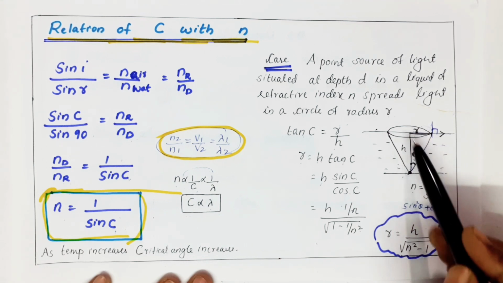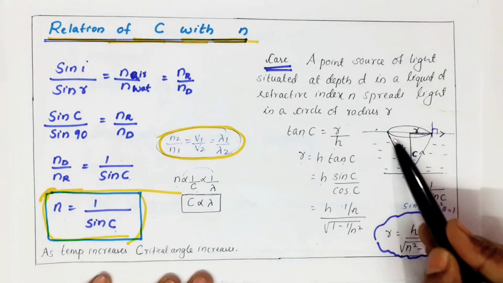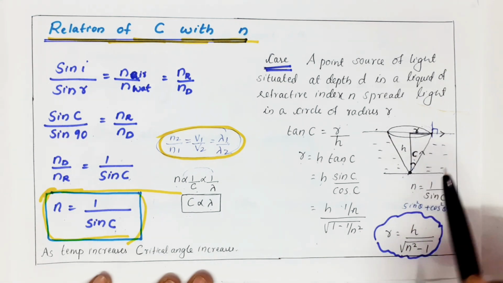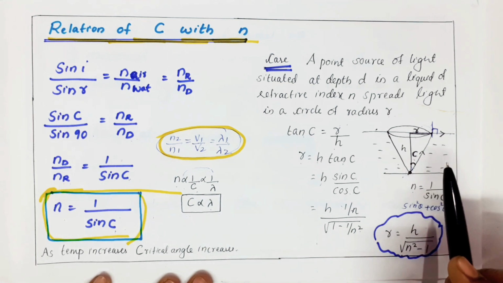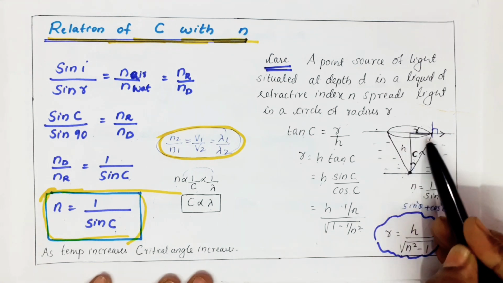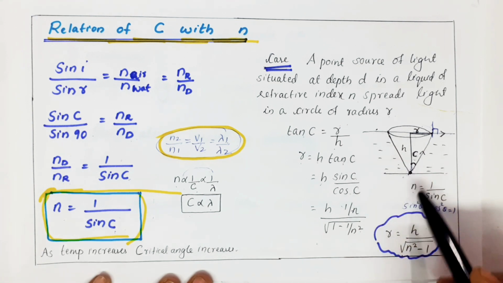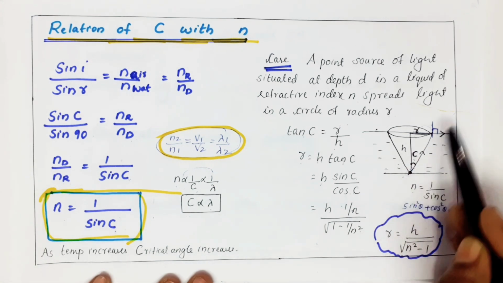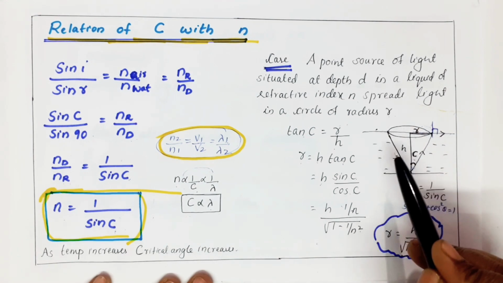Okay. So what is the meaning? If you keep a source here, you can see the light in this circular patch. A funny example is there. Assume that a fish inside the water is observing the outside world. So the fish can see the outside world in a circular patch. Or assume that a diver is inside the water and seeing the outside world. He can see the outside world in a circular patch. So what is the radius of the patch?